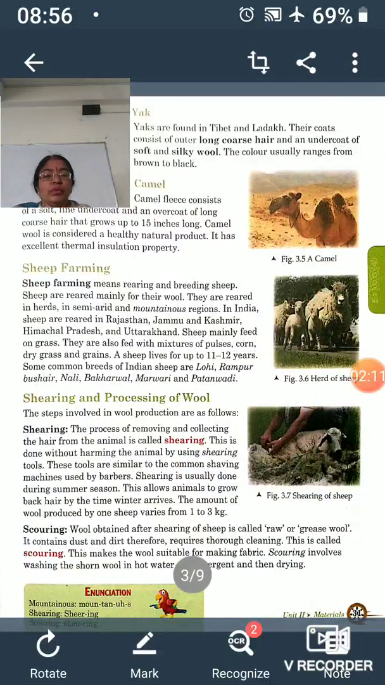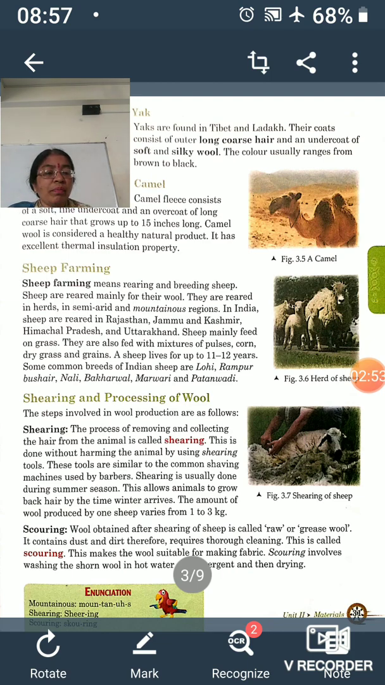Now, I am going to give the explanation of sheep farming. You are most familiar with the word farming in the process of agriculture. Farming means to grow, but rearing of animals is also called farming, because here we rear the animals, we look after the animals for our benefit, for getting something from them. Like these wool yielding animals, we rear them because we want to get wool from them. Some are milk yielding animals, we want to get milk from them. So this is also called farming.